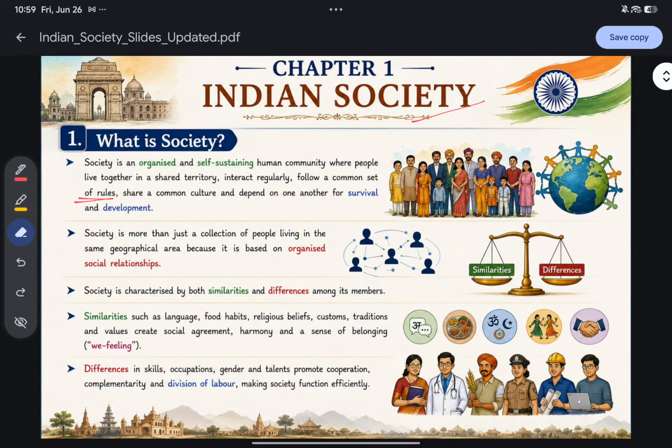When we say Indian society, for example, and American society, why are we saying Indian society? Because we have a common set of rules, a common culture, we interact with each other on a regular basis, we have a shared territory, and we have a definite boundary within which we are living. That makes a society.